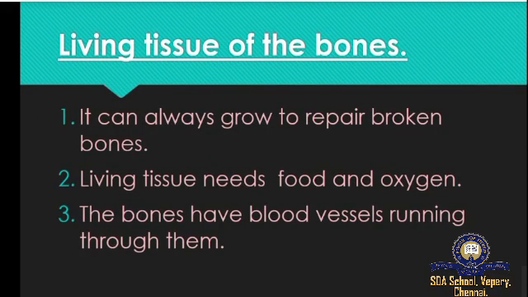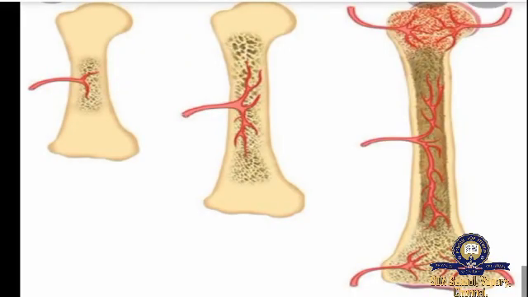The living tissue of the bones can always grow to repair broken bones. This living tissue helps the bones repair. Living tissue needs what and what? Food and oxygen. Then the bones have blood vessels running through them. Now you can see in this picture, the growth of the bone. It has its own blood vessels and nerves running through it. You can see in the third image.